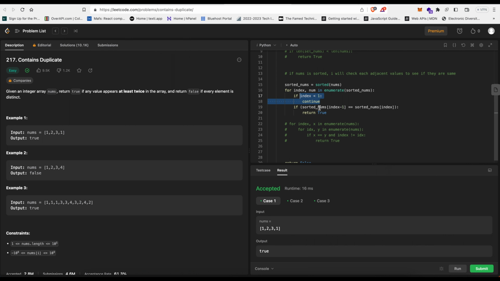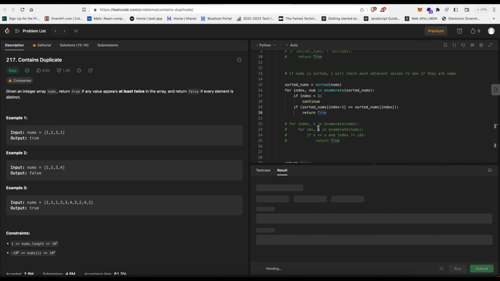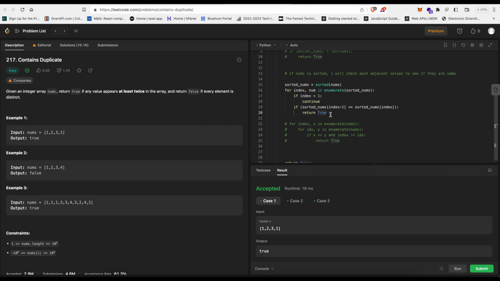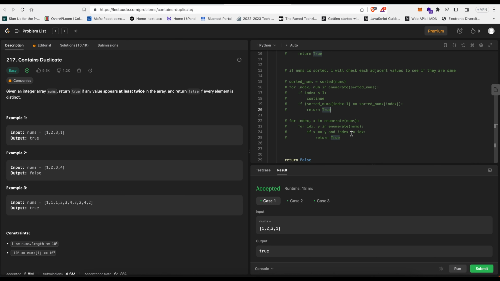If index is greater than 1, then we're going to check if the previous element is the same as the current element, then it's a duplicate. That's what we're checking for in these two lines. So if the previous is the same as the current, then we're going to return true. And this one, I ran it and it passed. These I haven't submitted. Submission will definitely have more rigorous checks, but then we'll get there.